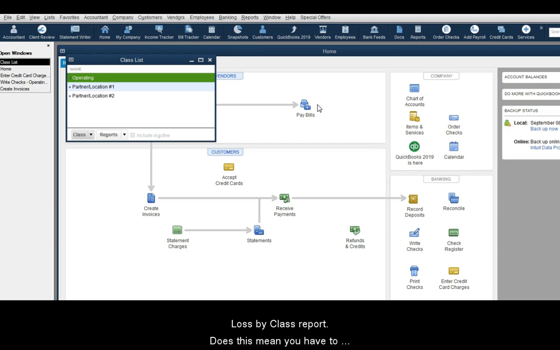Does this mean you will have to enter a class on every transaction in your QuickBooks product? Yes. We do recommend you set up a general account for the business named operating. All expenses that are not assigned to a class that has been set up for tracking purposes, locations, departments, etc., would then be coded to the general account we recommend named operating.